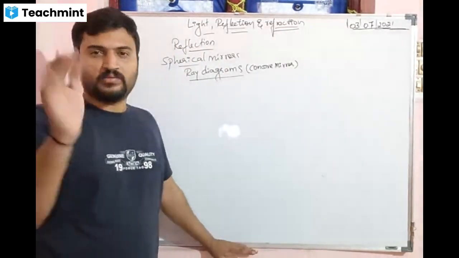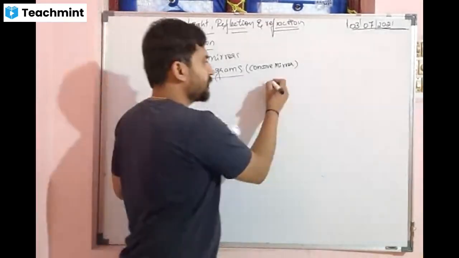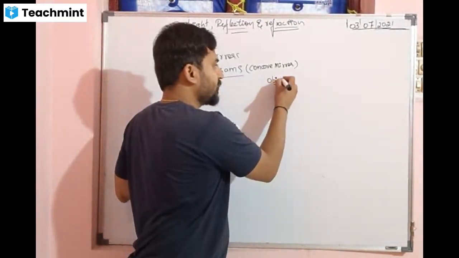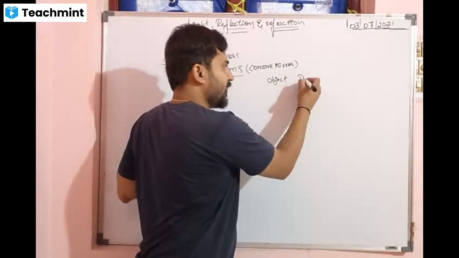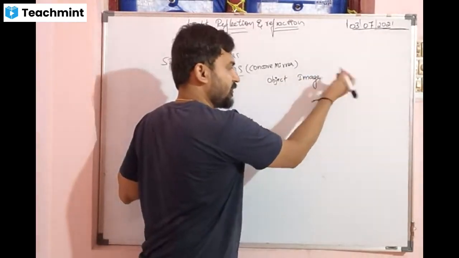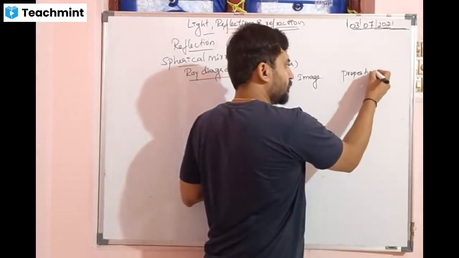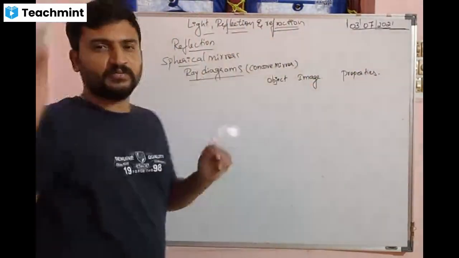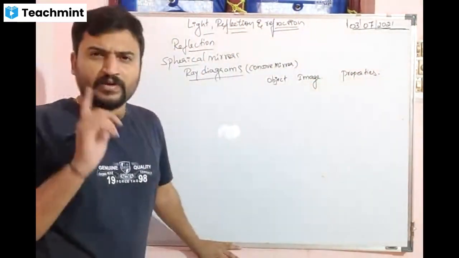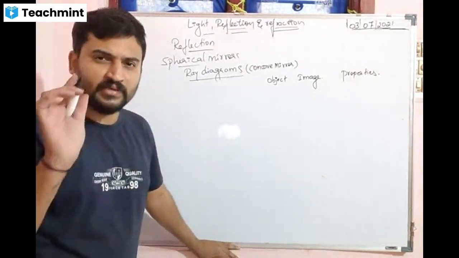When the objects are placed, one table ಬರುತ್ತೆ. I will show you the table: object at, image at, properties of the image. So properties of the image ಬರೆಯಬೇಕಾದ್ರೆ ಇದು ಇಂಪಾರ್ಟೆಂಟ್, ಇವು ಯಾವ್ಯಾವ ಪಾಯಿಂಟ್ಸ್ ಮೆನ್ಷನ್ ಮಾಡಬೇಕು ಹೇಳ್ತೀನಿ.